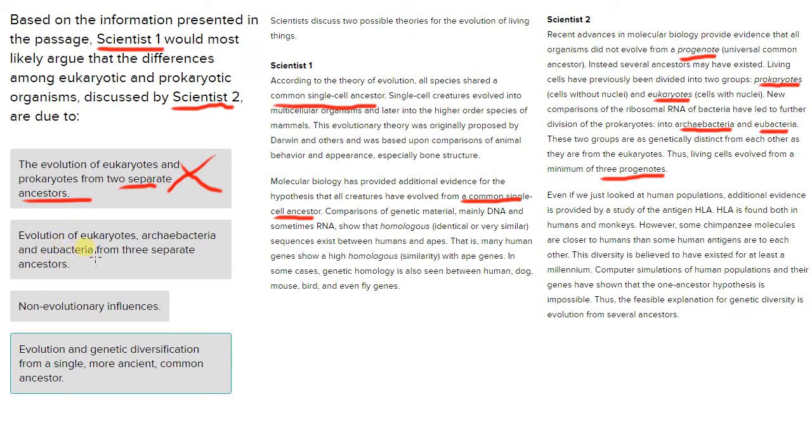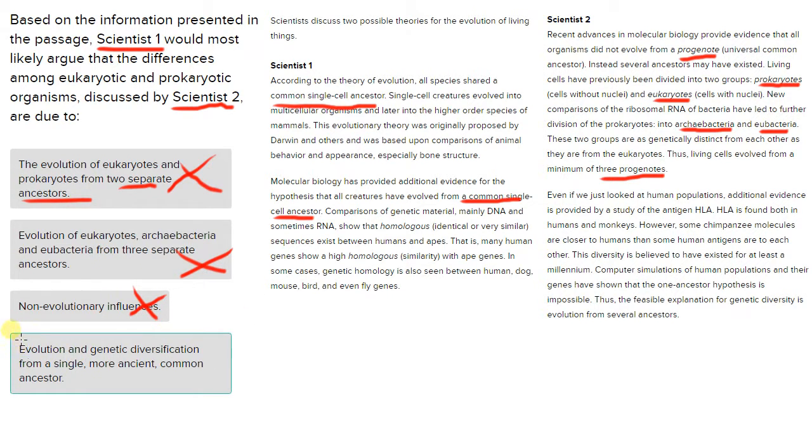So the 2 separate ancestors is not the theory they are pushing. Answer choice B, evolution of eukaryotes, archaebacteria, and eubacteria from 3 separate ancestors. Similarly, we see they think that there's 1 common ancestor, so that's not right. Non-evolutionary influences. Well, it's talking about how single-cell creatures evolved into multicellular organisms. And the scientist is talking about the theory of evolution, so it doesn't seem that that's a likely answer.